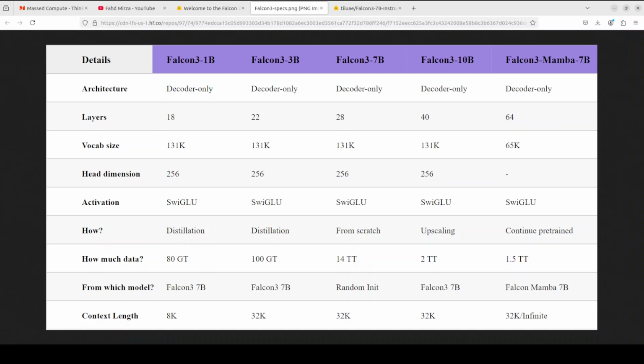Then the context length is quite good, 8K I would say for 1 billion, and 32K, which is pretty decent, for the 3 billion and 7 billion models. Context length means the maximum number of tokens that a model can consider when generating text, and it allows the model to capture more long-range dependencies and generate more coherent text. So that is a quick overview of the model. Let's not waste more time in theory and let's try to get it installed.